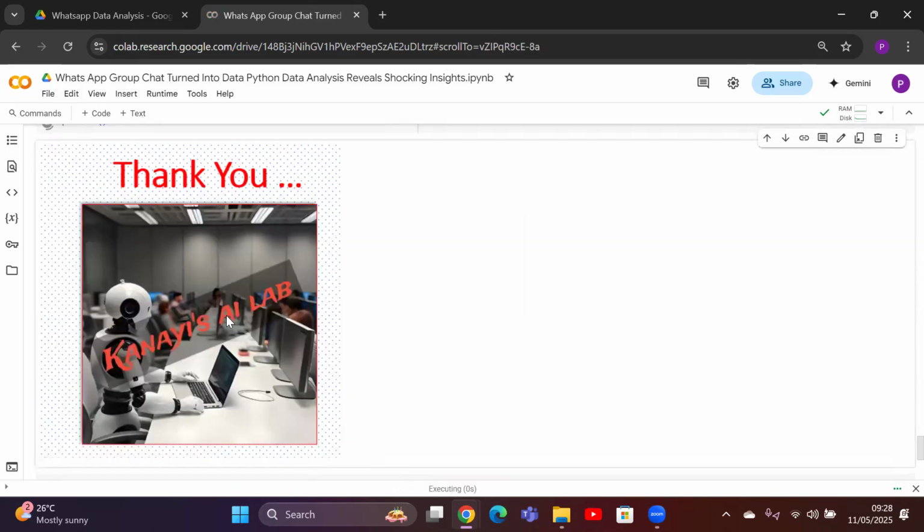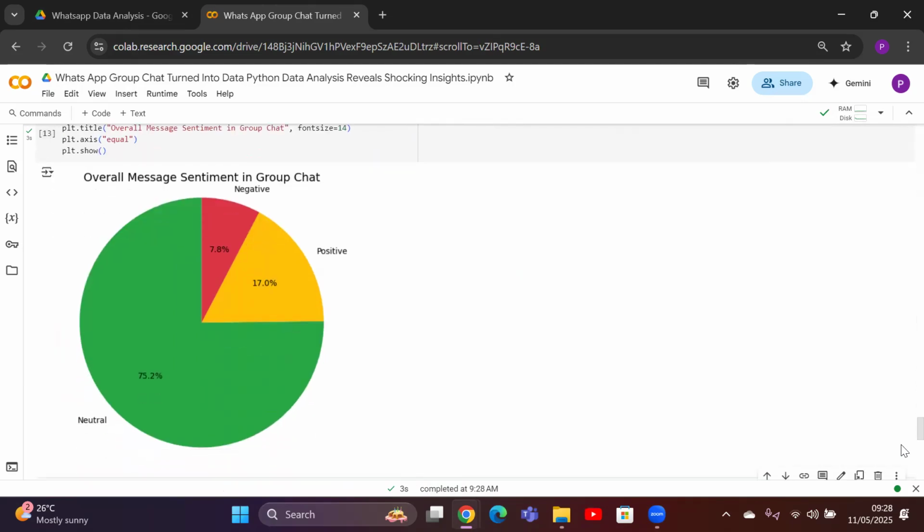Let me see how the pie chart is going to look. So the pie chart is preparing now. I can see it's very similar to the previous one, but this is from the mood perspective. Again, 75% are neutral, 17% are positive, and negative is almost 8%. So maybe we can conclude there is a chance of 17 to 20% of people attending. Maybe in future, if the chat continues with more motivation, we can bring the numbers up. Maybe it is going to increase because the data is dynamic, the chat is happening continuously.